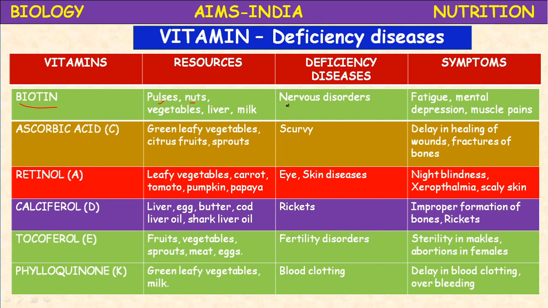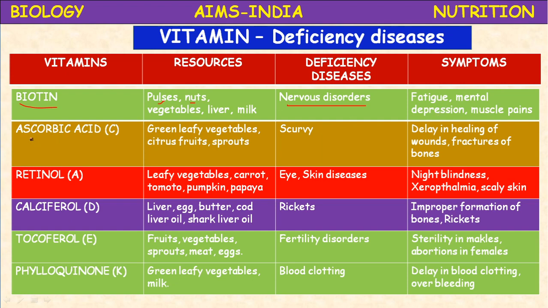The deficiency leads to nervous disorders: fatigue, mental depression, muscle pains. These are the symptoms. Mental depression; the people who commit suicides may have a deficiency of biotin vitamin. They will easily get depressed for simple things.